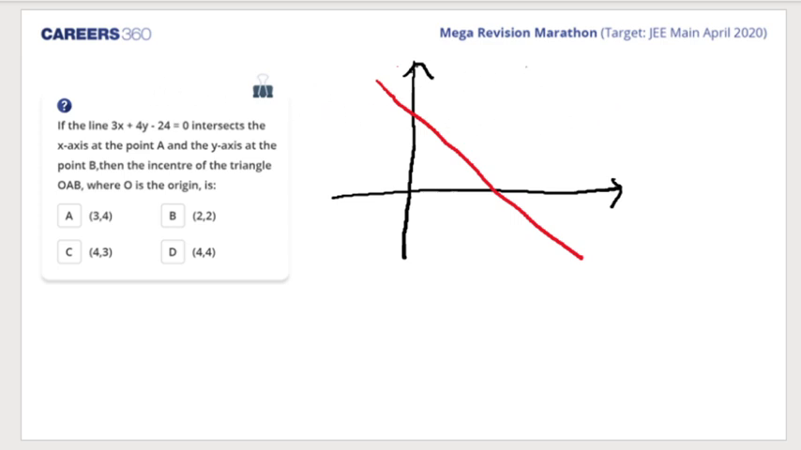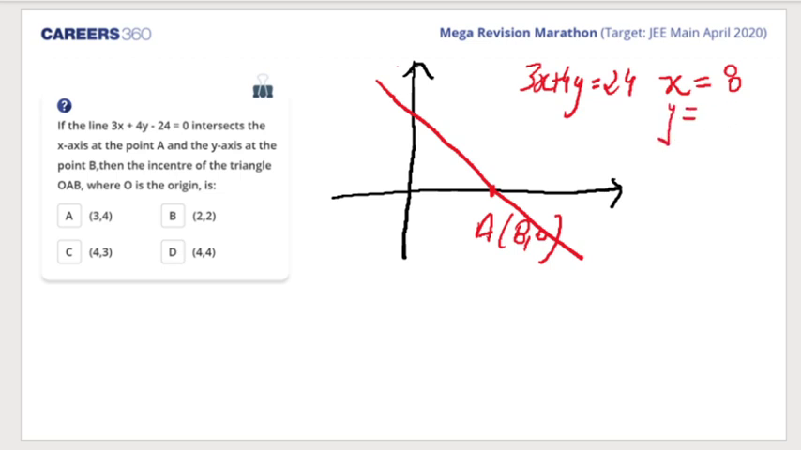This line 3x + 4y = 24. So I find the x-intercept by putting y equal to 0. So I get x as 8. So this point being A (8, 0). Similarly, when I put x equal to 0, I get the y-intercept, that is 6. So this point being B (0, 6). Okay.